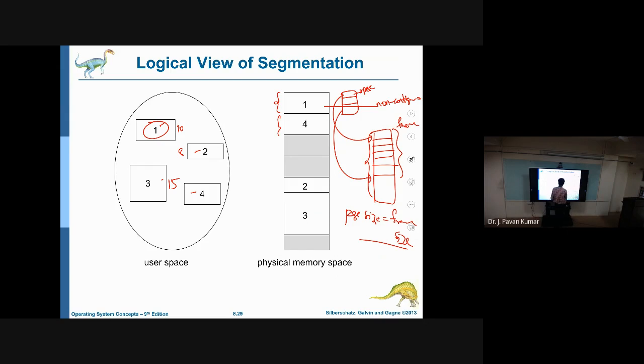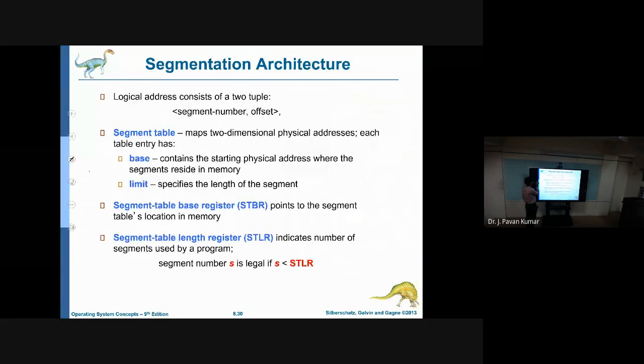Similarly here also, all these segments need to be in the main memory, but need not be contiguous. So it is similar to paging, but the address translation is different. Earlier with pages, we could directly append the offset with the frame number to get the physical address. Whereas in segmentation, we have to add the base address and the offset, then only will we get the physical address. That is a slight difference.